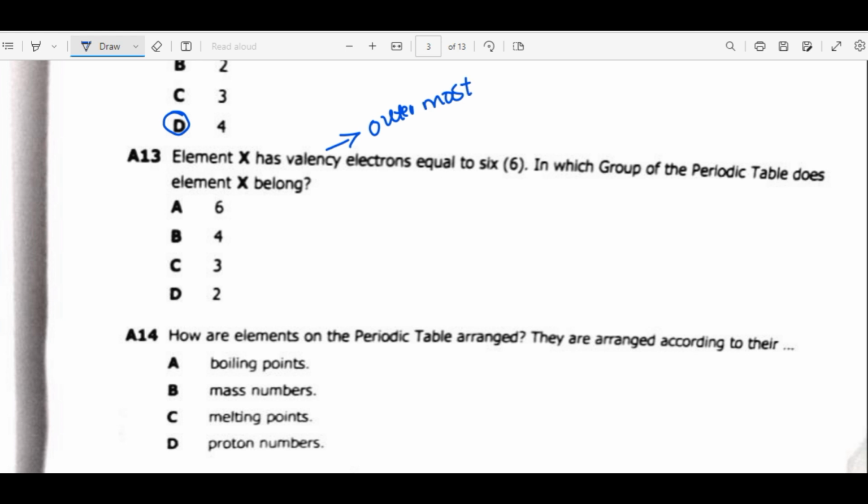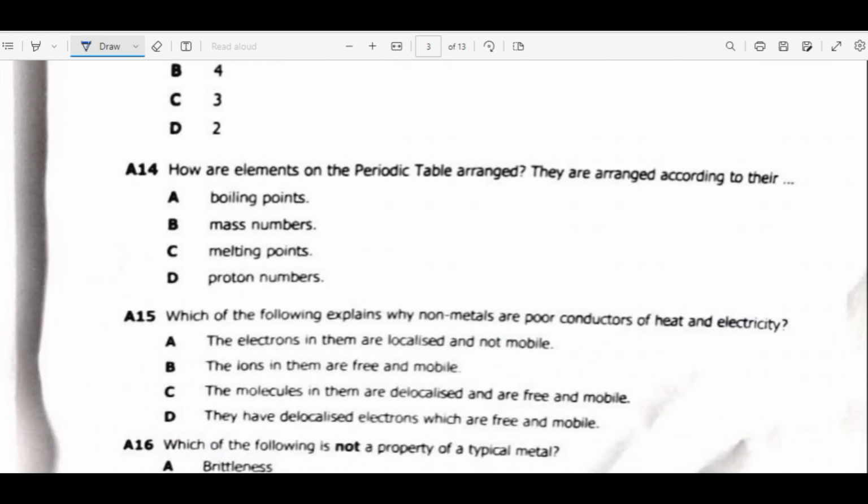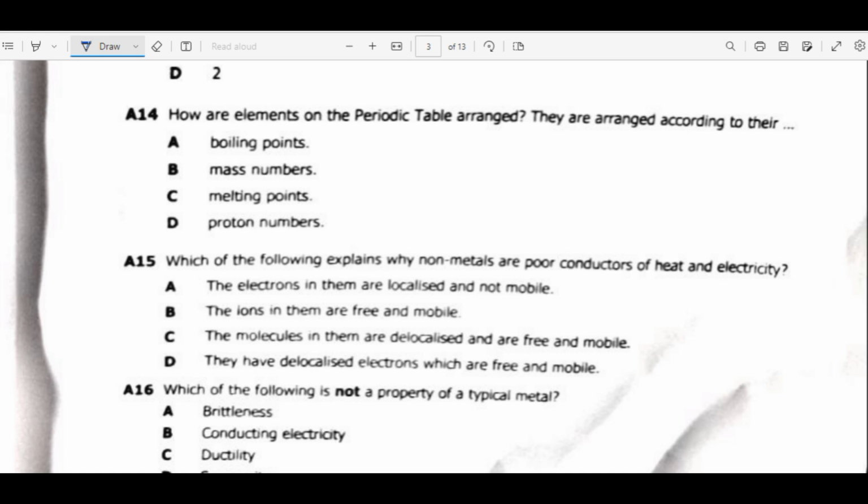So if there are 6 electrons in the outermost shell, then the group is 6, because we know that the number of electrons in the outermost shell determines the group in which an element is found, while the number of shells determines the period.